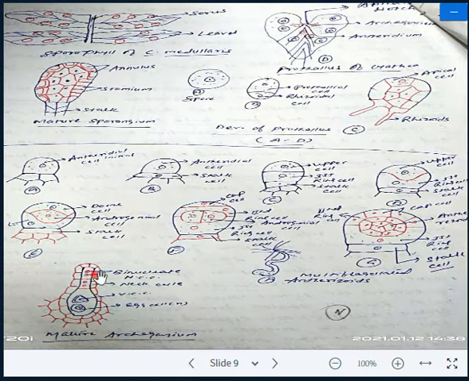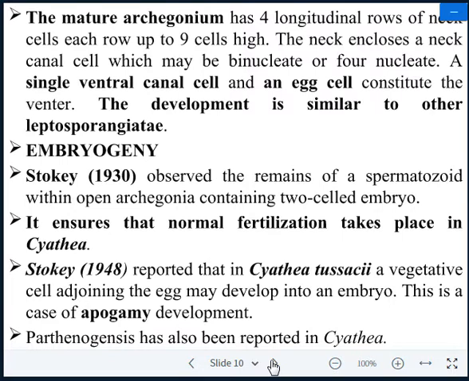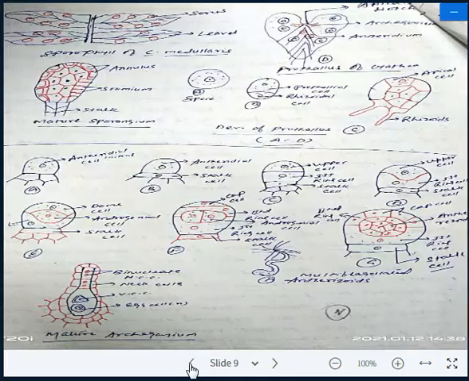So there is one neck canal cell, and towards the base of the archegonium, which is known as the venter, there is one venter canal cell and a large egg cell is developed. What happened during the fertilization? The fertilization is the same as in other ferns. It is a chemotactic type.